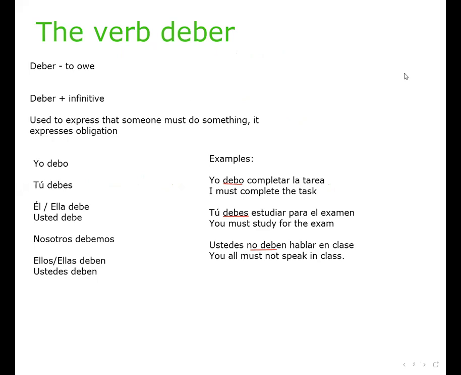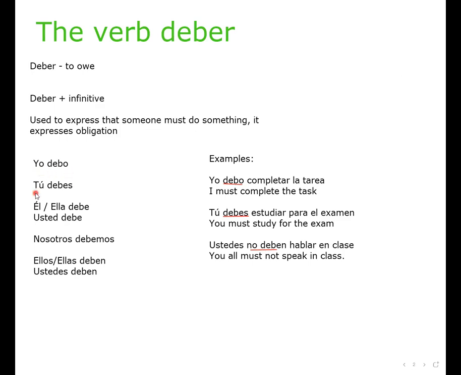Okay, but we are going to talk about the verbal structure, deber plus the infinitive. When the infinitive is used with the verb deber, it expresses that something or someone must do something, or something must be done. It expresses basically obligation. So the conjugation firstly of the verb deber is presented here.